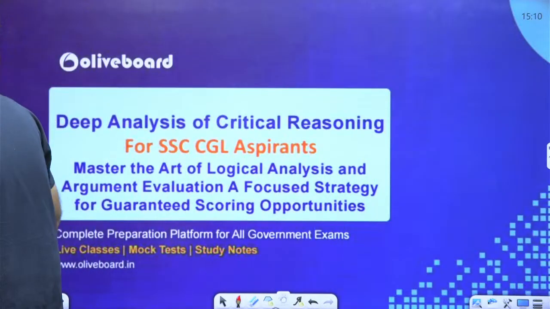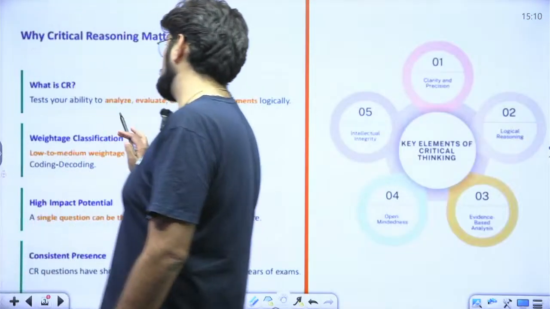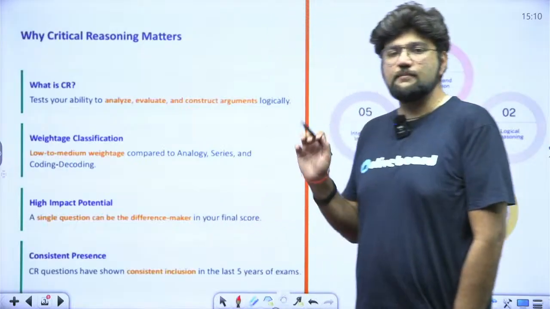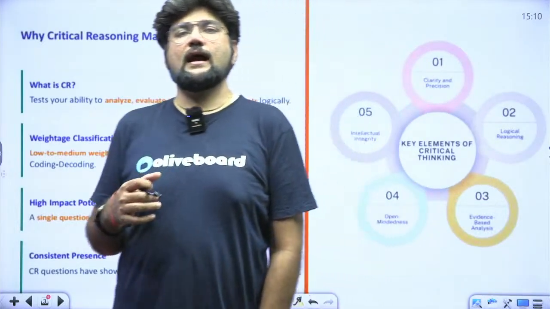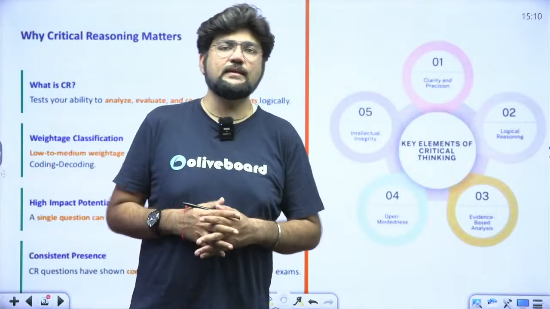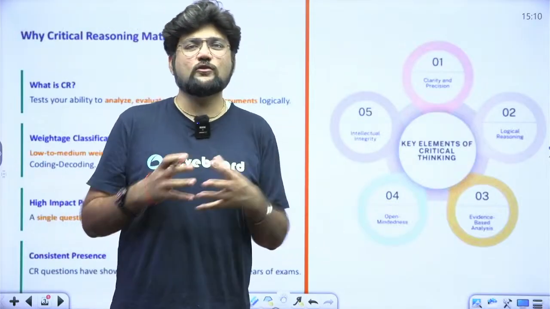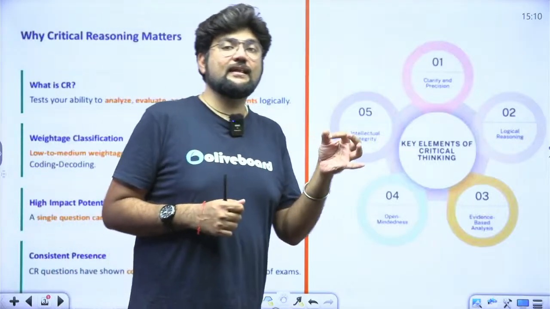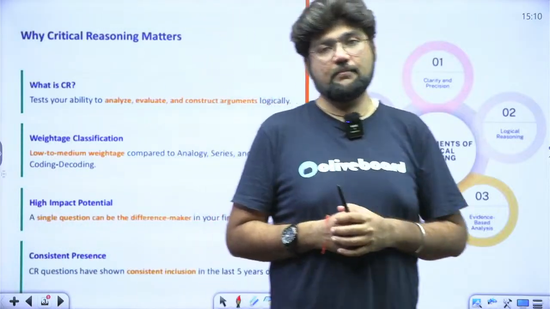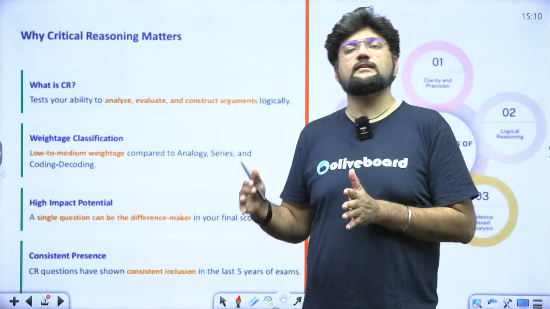Now, critical reasoning is one part of reasoning where it is not simply analytical. That means it is not simply formula based, calculation based, approach based. There is a slight difference. There has to be a skill which needs to be developed, and that skill is known as critical thinking skills.